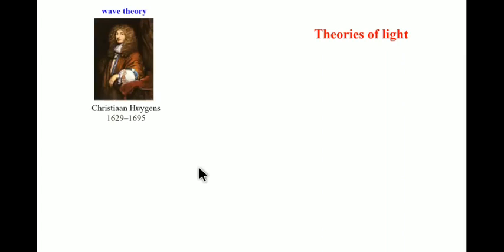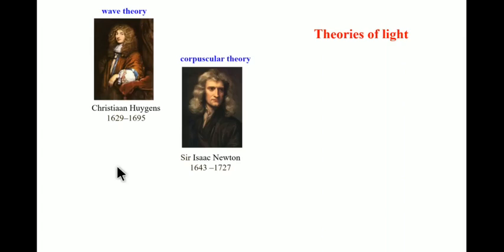Before starting the laser, the first thing we need to tell is something about light. Light, all of us know, students. First, wave theory. In the 17th century, Christiaan Huygens proposed the wave theory, but it could not explain some of the light principles. It was followed by Sir Isaac Newton, who proposed the corpuscular theory.